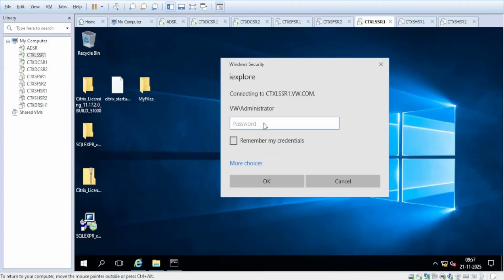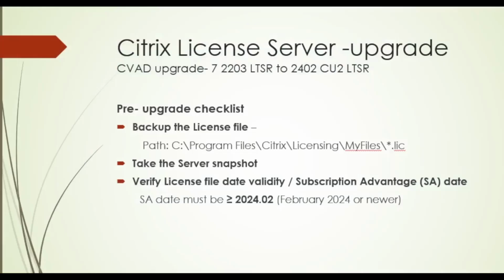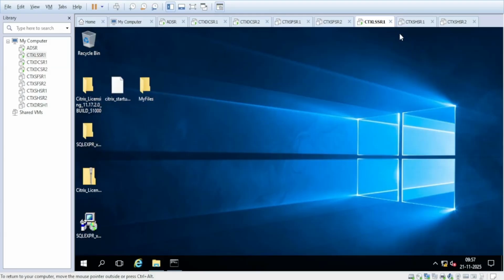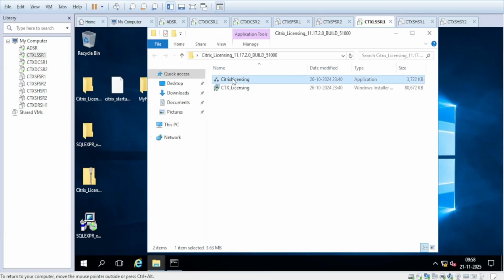Let me log in to the license server. So the pre-checklist is done. We have copied the license file, and now we can start the upgrade. This is the current license version, 11.17.2, and the build is 37000. So we are going to upgrade this. Let me close this, and the upgrade is actually simple.